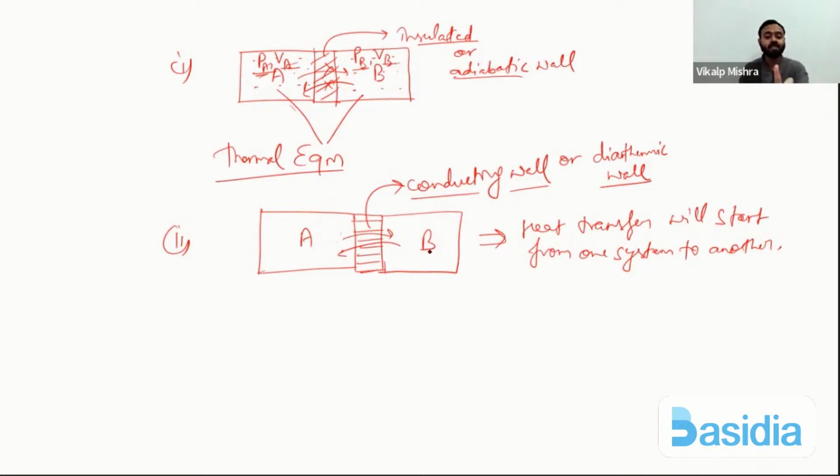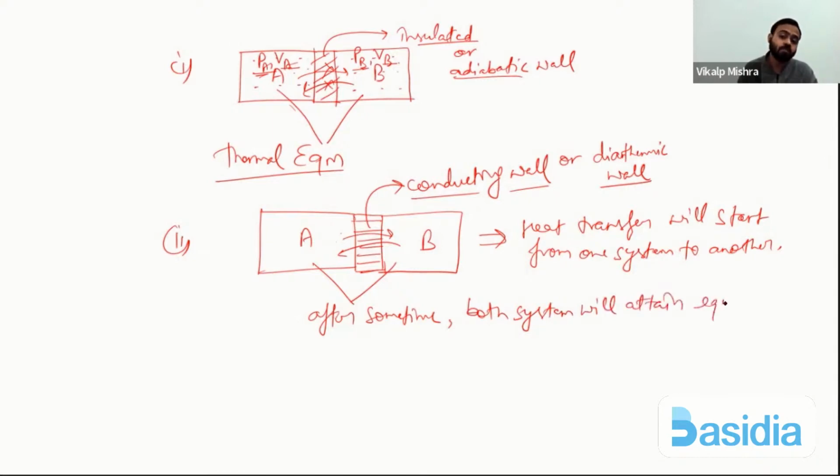So now both systems are not in thermal equilibrium. After some time, what will happen? After some time, a state will be reached. Both systems will attain equilibrium.